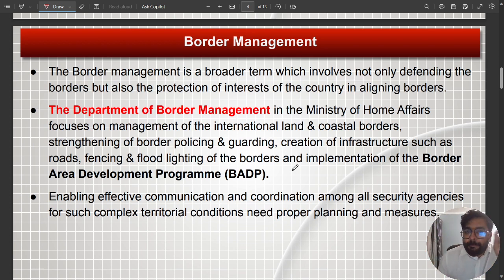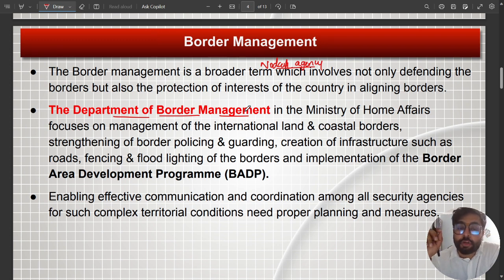The nodal agency responsible for maintaining the borders is the Ministry of Home Affairs. The Department of Border Management, which is a separate department working in the Ministry of Home Affairs, focuses on the management of international land and coastal borders.